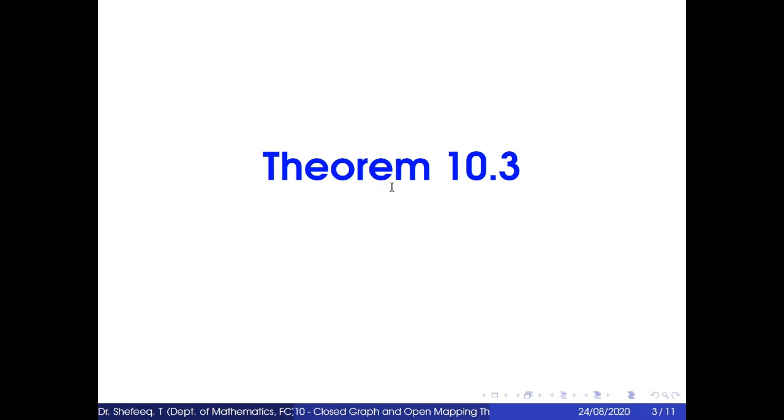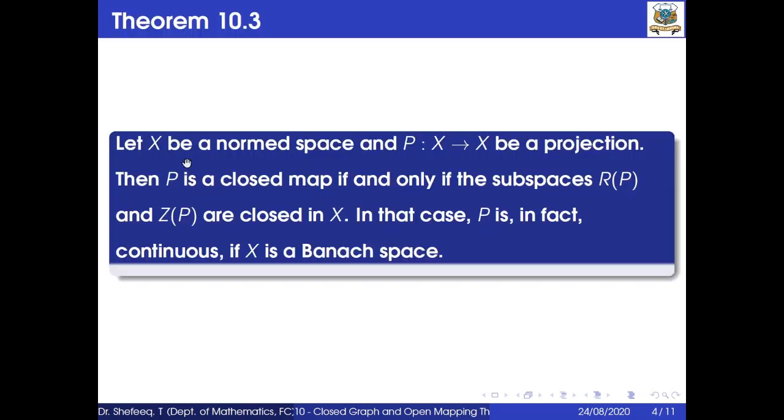Next we will discuss Theorem 10.3. Let X be a normed space and P from X to X be a projection. Then P is a closed map if and only if the subspaces R(P) and Z(P) are closed in X. In that case, P is in fact continuous if X is a Banach space.